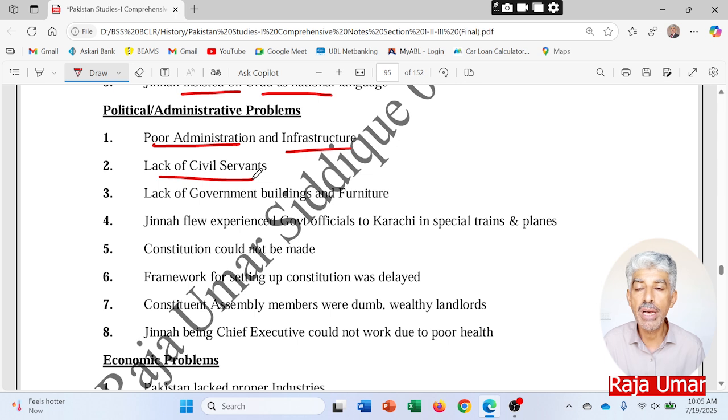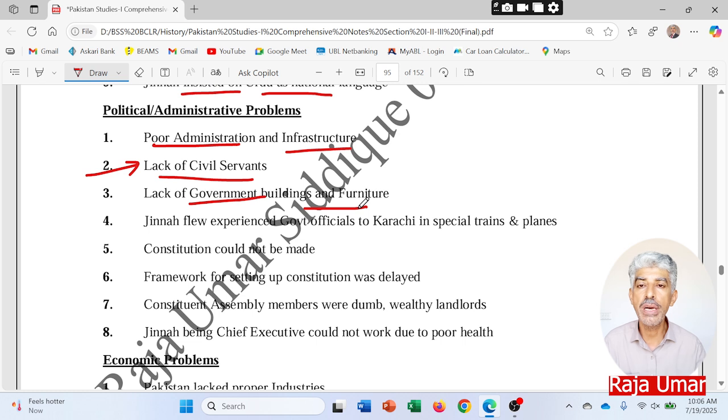So when Pakistan came into being, Pakistan faced a big issue, that is the lack of the civil servants. And lack of the government buildings and infrastructure and furniture. As I told you that the British government never established the administrative structure of the Muslim majority areas.